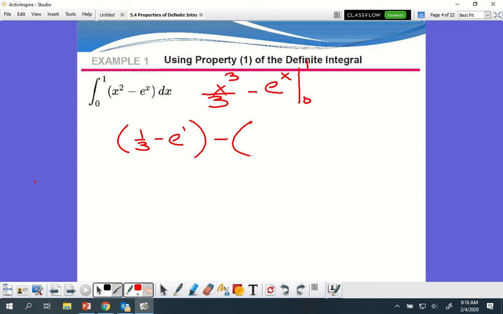All right, and 0. 0 divided by 3 is? 0. And minus e to the 0 is? 1. There we go. So this is 1/3 plus 1, right? Which is going to give me 4/3 minus e.